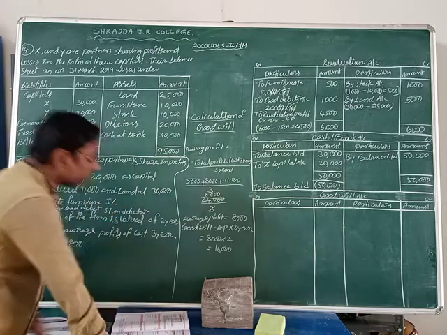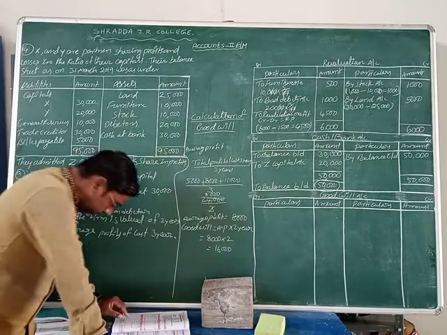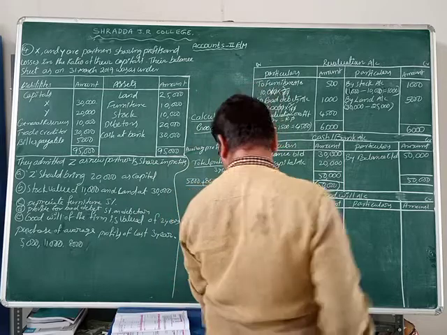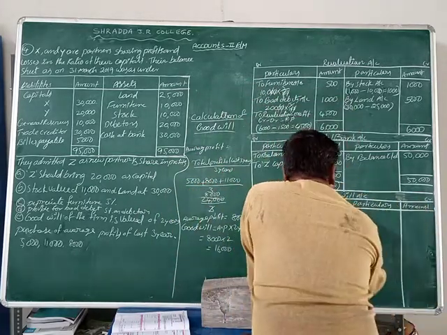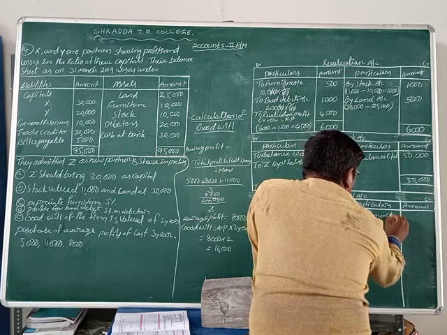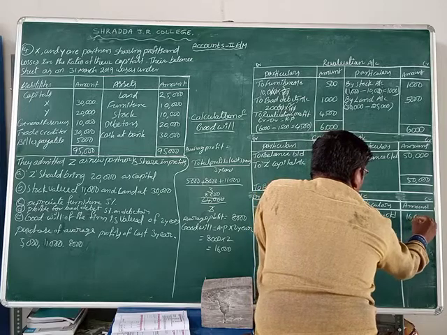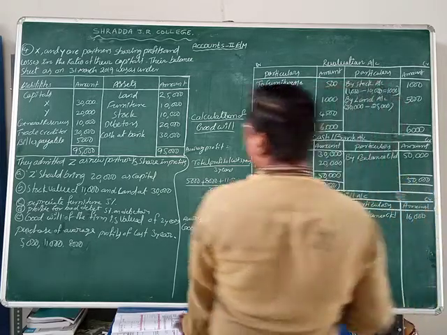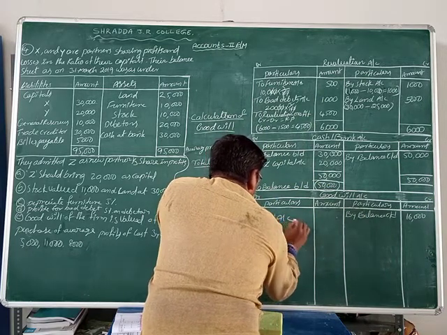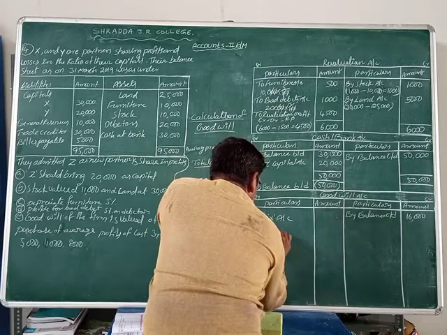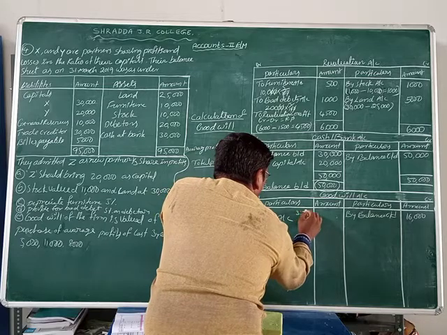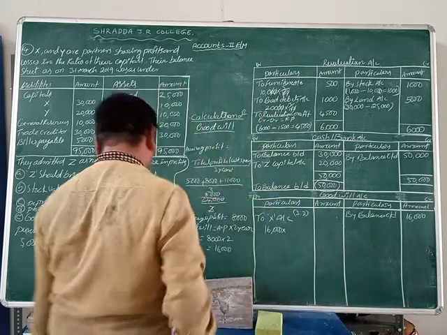Yes, we can distribute that goodwill. By balance carried on. Goodwill value is how much? 16,000 rupees. Now we can distribute it to X and Y account. What is the value of goodwill? 16,000 rupees into the ratio. What is the ratio? 3:2. How does it come? The ratio.